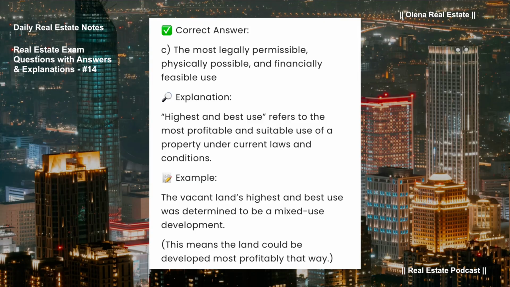Highest and best use refers to the most profitable and suitable use of a property under current laws and conditions. For example, the vacant land's highest and best use was determined to be a mixed-use development. This means the land could be developed most profitably that way.